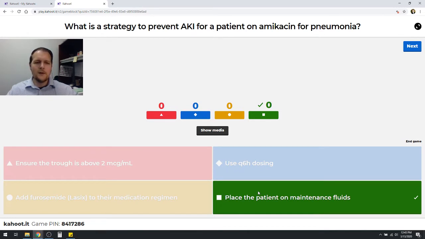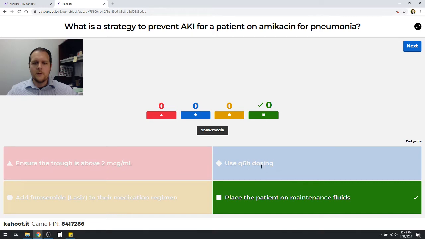So you can see how a pre-renal injury can precipitate or exacerbate an intrinsic kidney injury in those cases, right? Now, ensuring the trough is above 2 mcg/mL is not right, because as you start to accumulate more drug and those troughs are higher, that actually increases your likelihood of developing acute kidney injury. We'd like these troughs to be generally undetectable if at all possible.